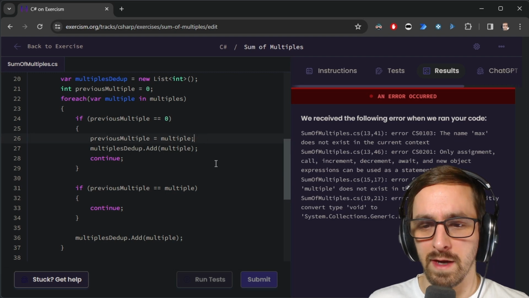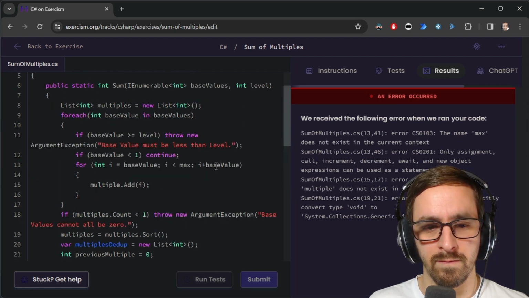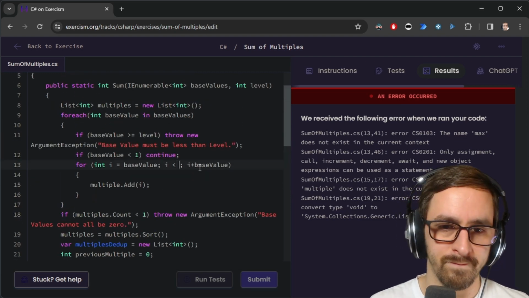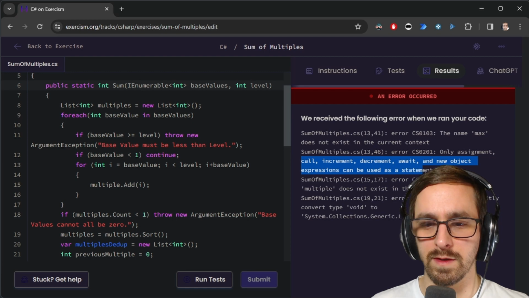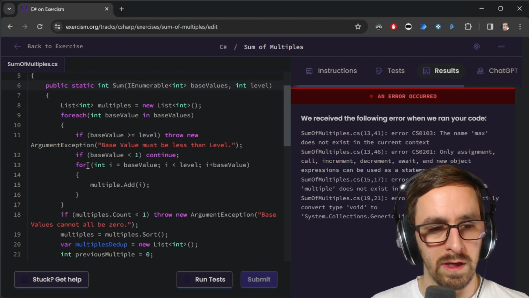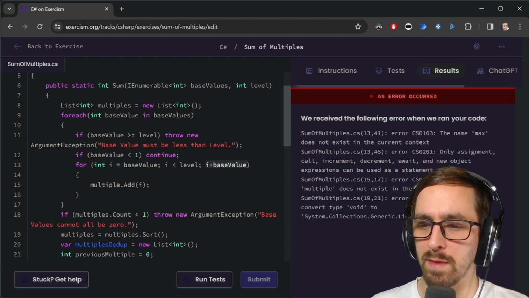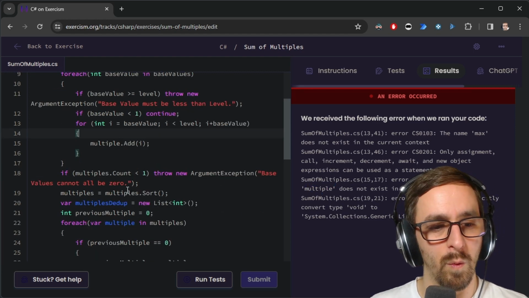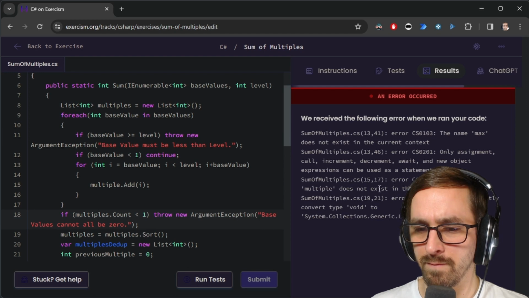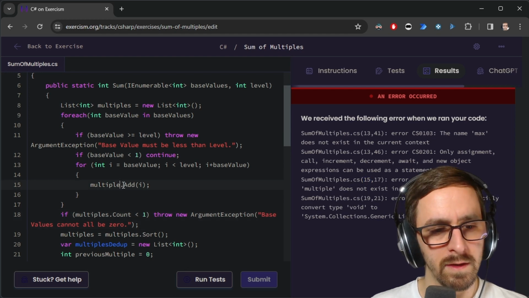The name max does not exist in the current context. Of course. Level. Okay, what else is it? Only assignment, call, increment, decrement, await, and new object expression can be used as a statement in line 13. Okay, we'll come back to that. I don't know what that means yet. The name multiple does not exist in the current context. Okay, fair. Where did I do that? Where did it say? 15.